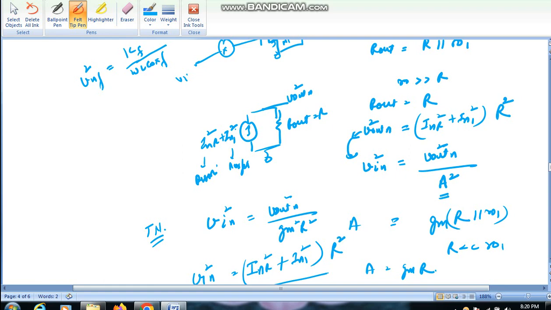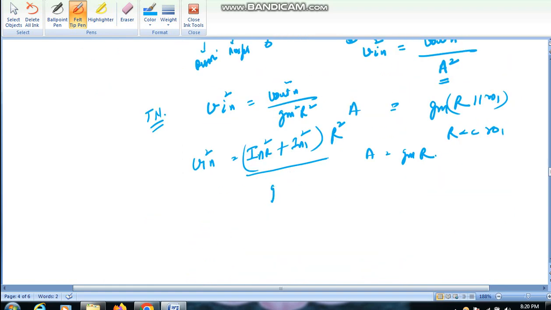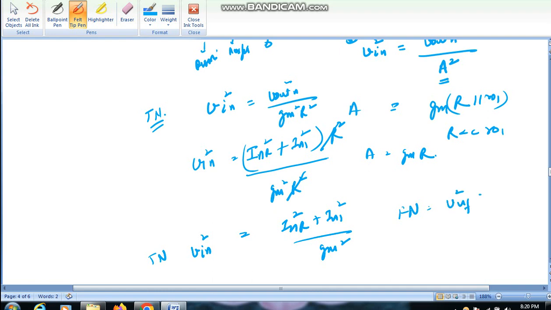So this is R square, this will be gm square R square. So R square will cancel, so INR square plus IN1 square by gm square. This is thermal noise, and flicker noise is given by VNF square equals KF by W L COX into F.